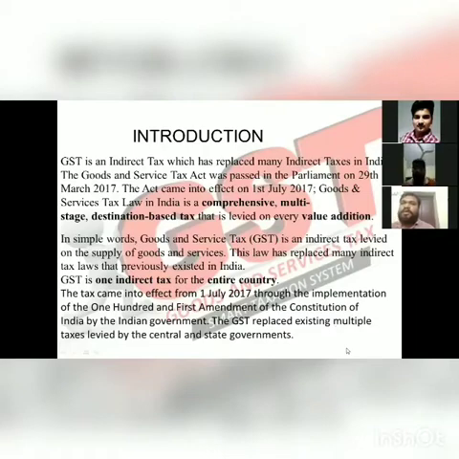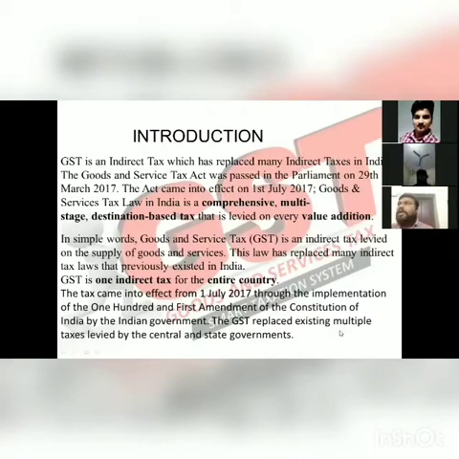Goods and service tax law in India is a comprehensive, multi-stage, destination-based tax that is levied on every value addition. In simple words, goods and service tax GST is an indirect tax levied on supply of goods and services. This law has replaced many tax laws previously existing in India. GST is one indirect tax for the entire country.